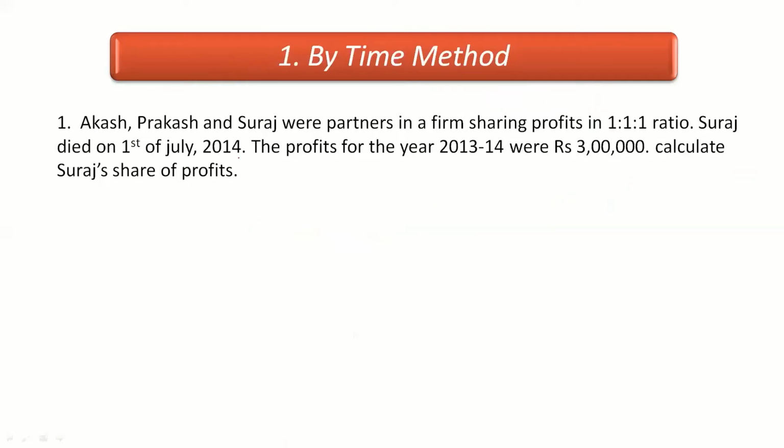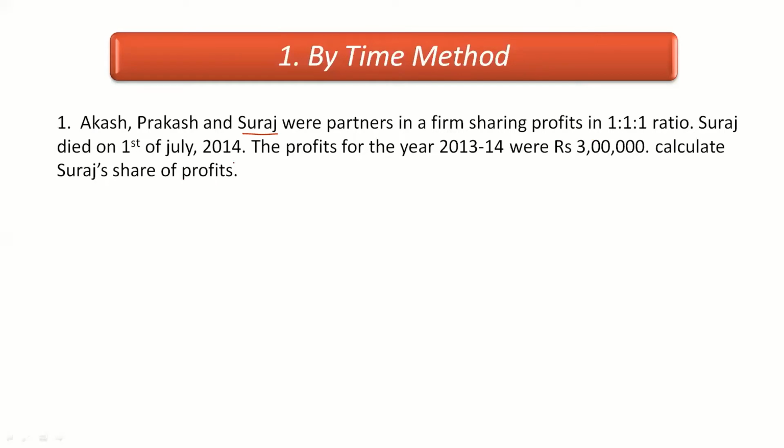Okay, so the question is, Akash, Prakash and Suraj were partners in a firm sharing profits in 1:1:1 ratio. That is nothing but equally. Suraj died on 1st of July 2014. So the third partner is going to die here. The profits for the year 2013-14 were rupees 3 lakh. Calculate Suraj's share of profits.